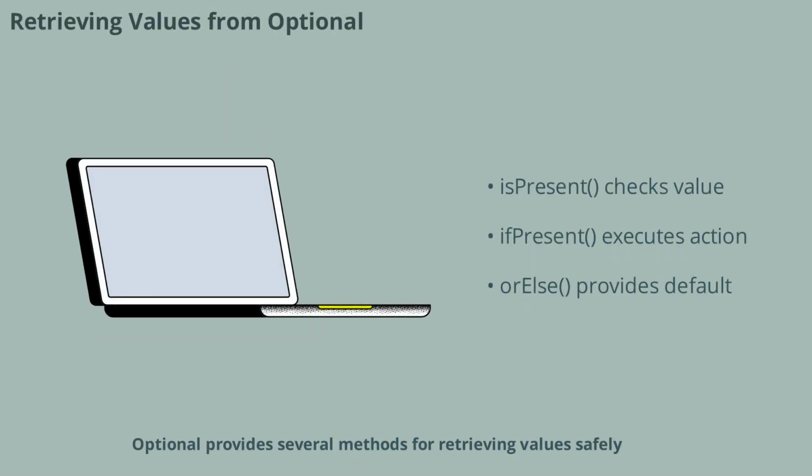Optional provides several methods for retrieving values safely. isPresent checks if a value is present, ifPresent executes an action if it is, and get retrieves the value if available. orElseGet and orElseThrow provide alternatives if the value is absent. Using these methods helps you write safer code and avoid common pitfalls like null pointer exceptions.